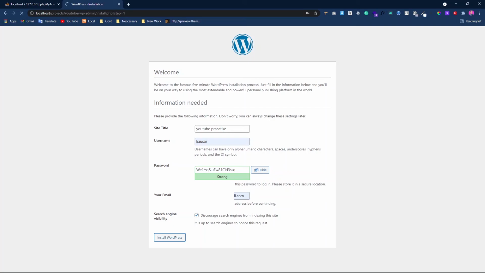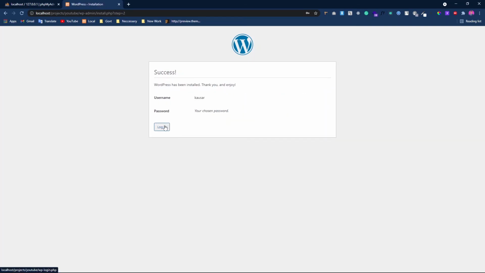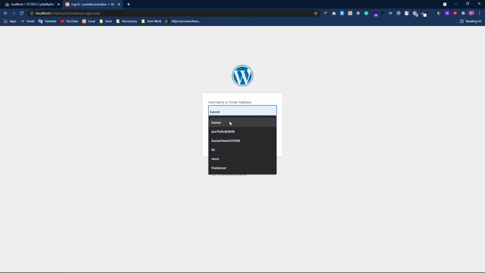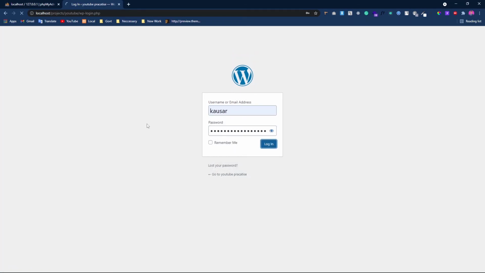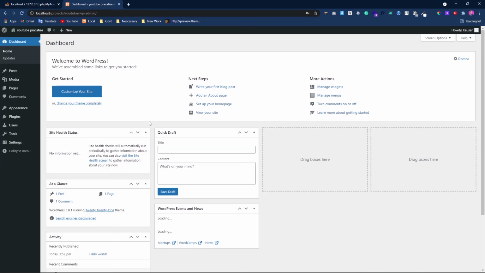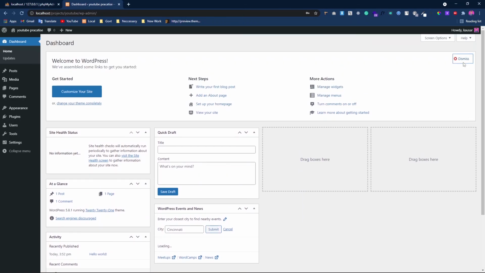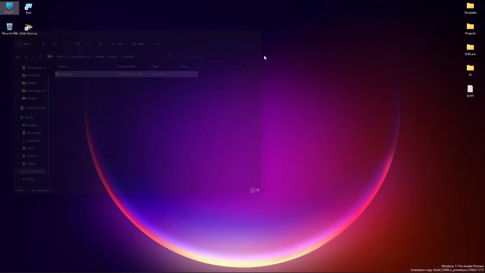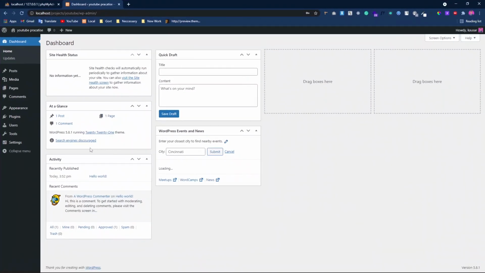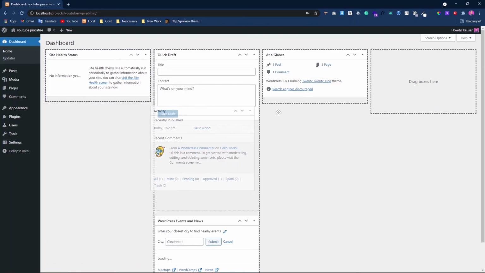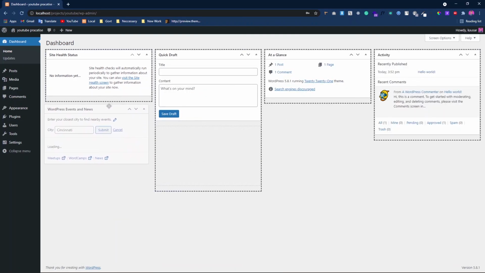After that, we will log in with the username and password. Wait some time for login. This is WordPress. As you can see, it's on a local machine. With WordPress on a local machine, you can practice and do anything.